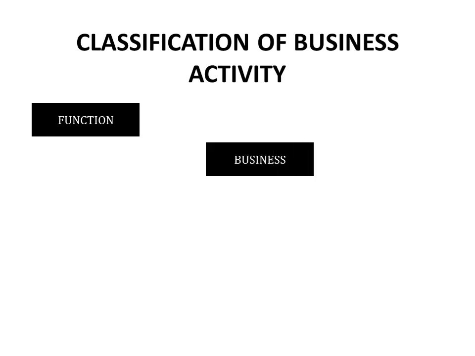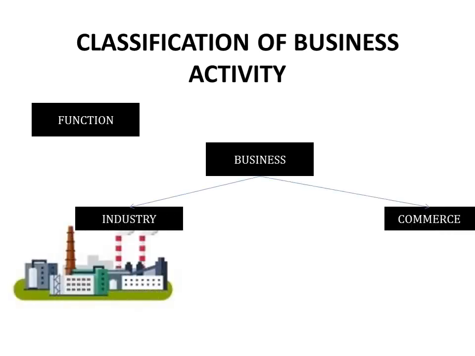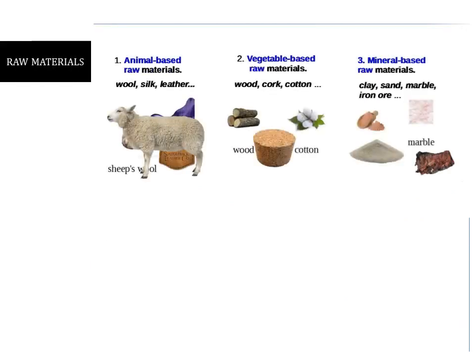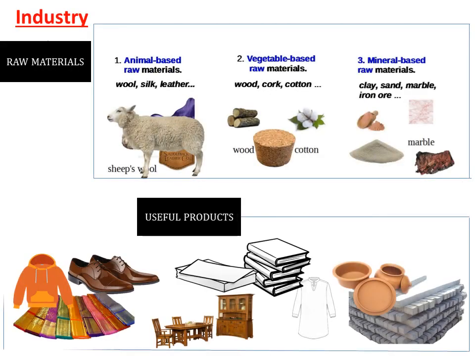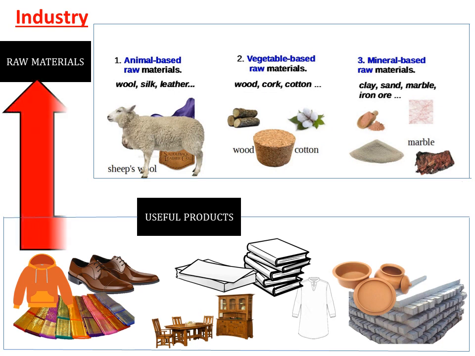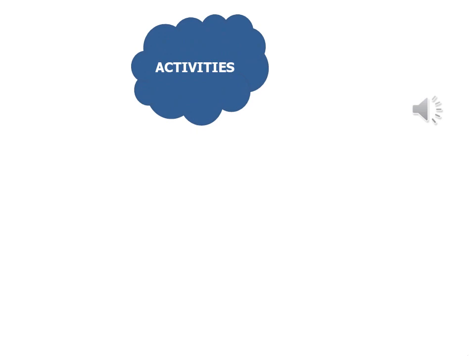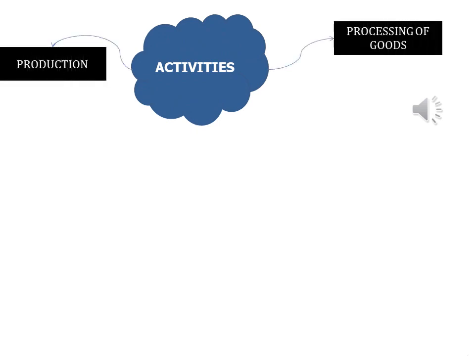Now the common basis of classifying business is on the basis of its function. All the business activity can be classified into two broad categories, that is industry and commerce. Let us learn the first topic, that is industry. Now, industry refers to an activity which converts raw material into useful products. Industry includes activities related to production and processing of goods.